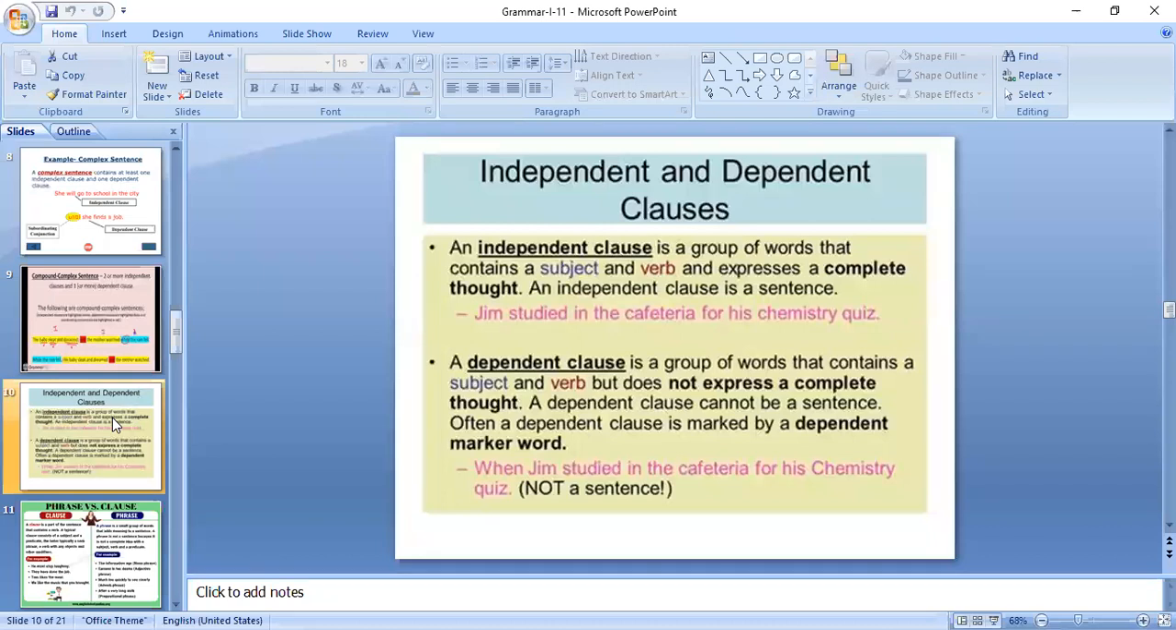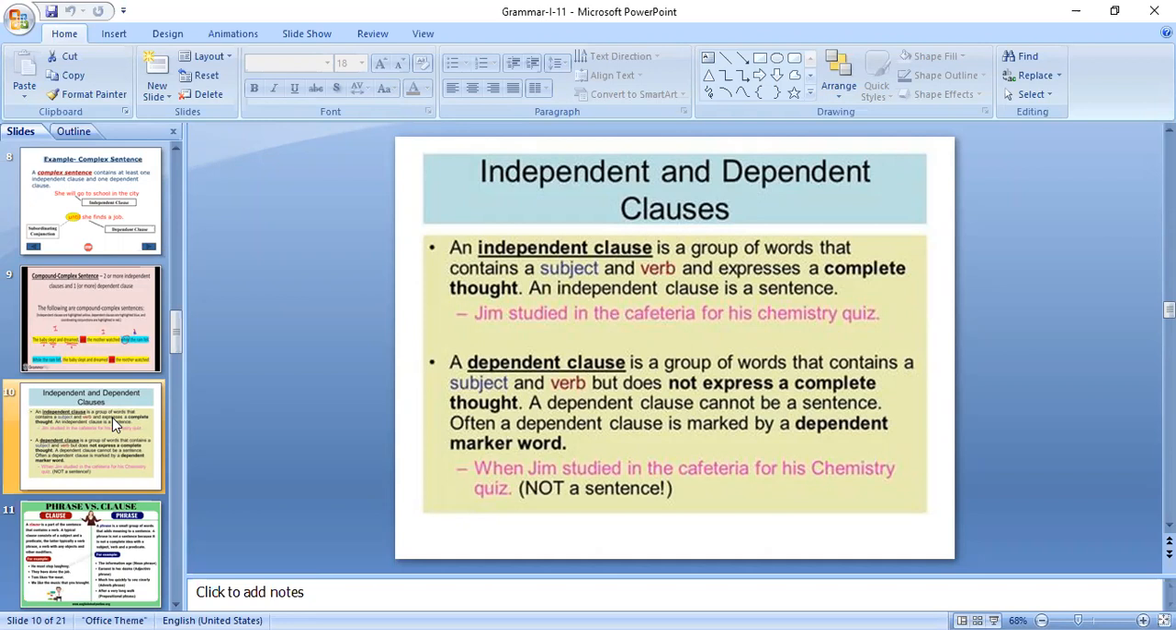For example, Jim studied in the cafeteria for his chemistry quiz. Here the action and the subject have been given very clearly. Someone is studying at the place of the cafeteria for the particular purpose of attending his chemistry quiz. Jim studied in the cafeteria for his chemistry quiz. So this is an independent clause. To understand this part of the sentence, it doesn't require the help of another part.